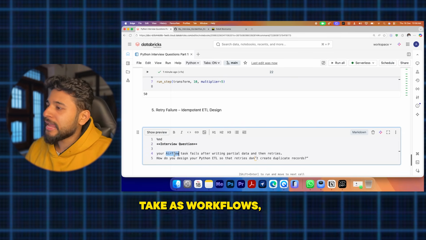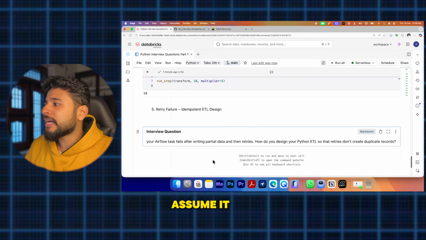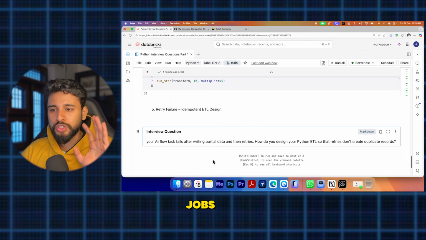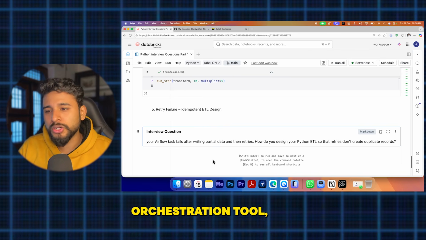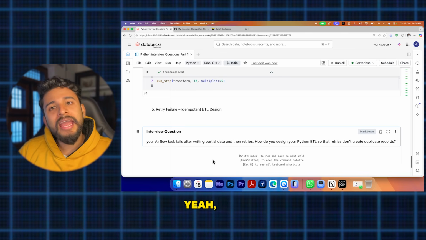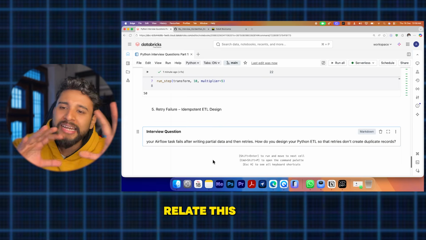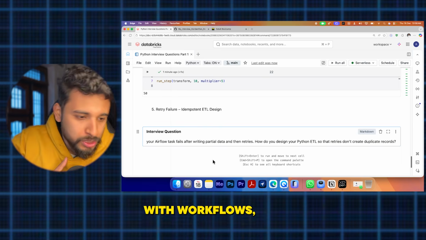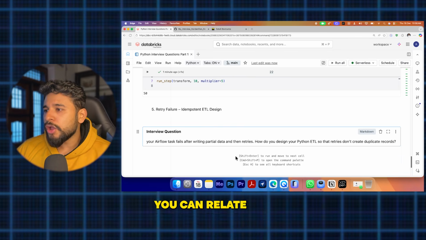You can take it as workflows, or as an Airflow task as I have written, but you can assume it as any type of ETL job or ETL orchestration tool you are working with. Airflow is also an orchestration tool, so don't treat it as a very different entity. There are so many orchestration tools out there. If you have worked with workflows, ADF, Composer, any of these, you can relate this to that.